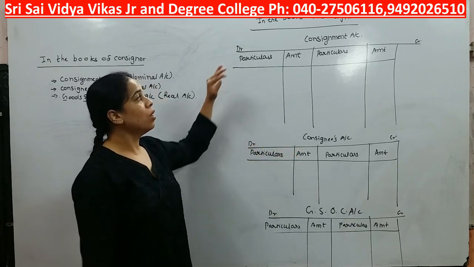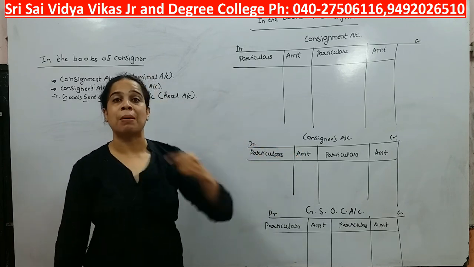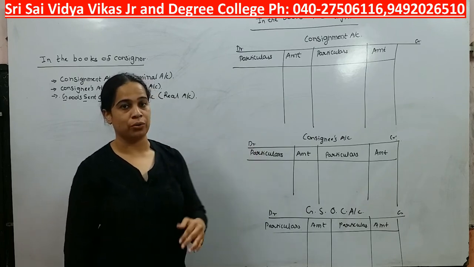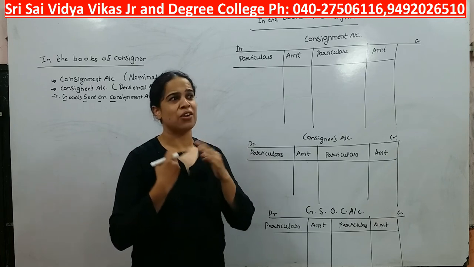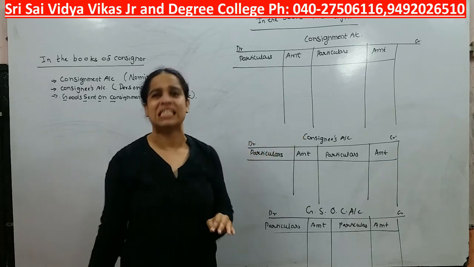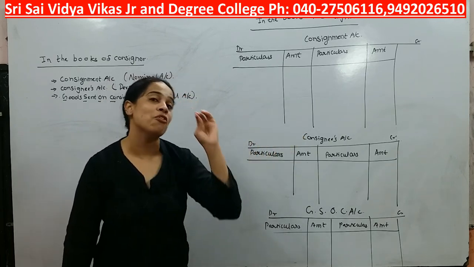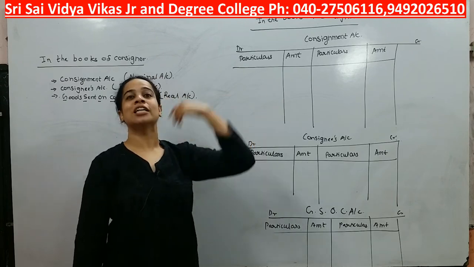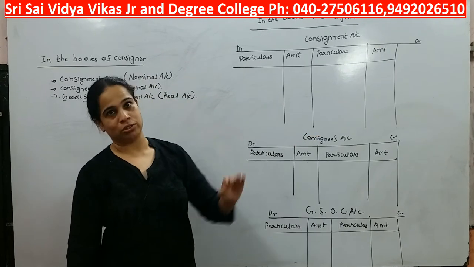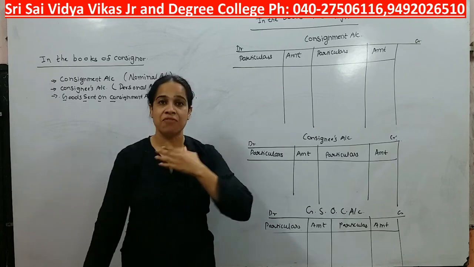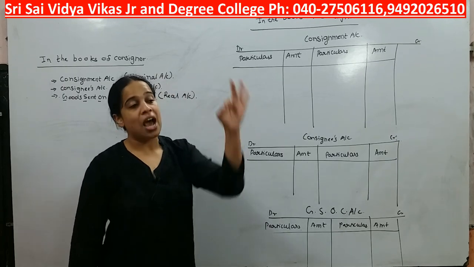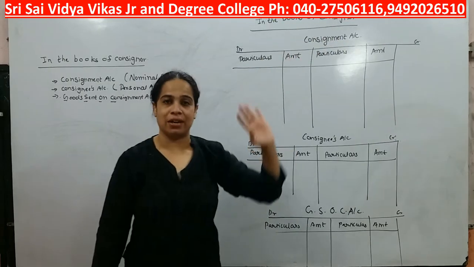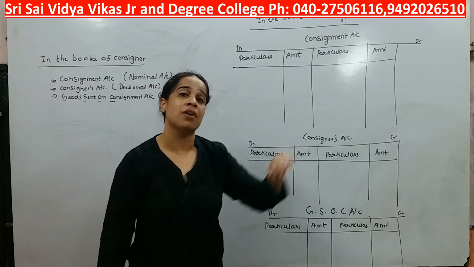Now understand students, you need to remember the chain of events, what I am trying to tell you. You need to believe that you are a consignor, and your best friend is your consignee. So on behalf of you, your best friend is going to sell the goods. Now understand, who are we? We are consignor. We are sending goods to our friend.